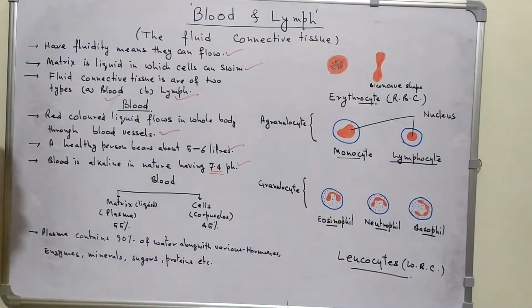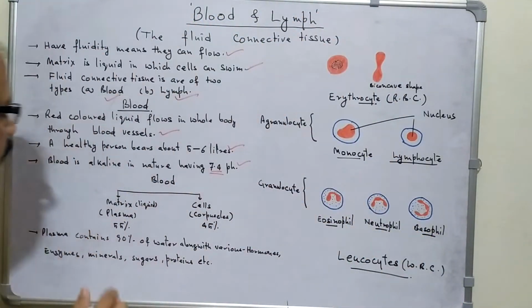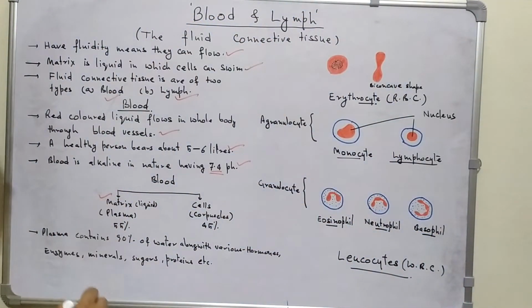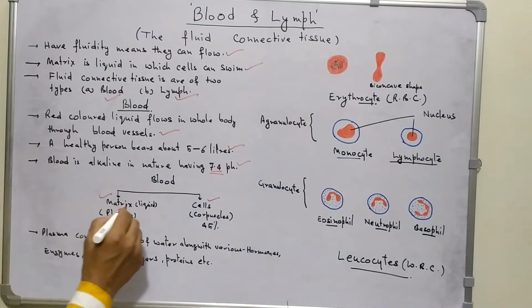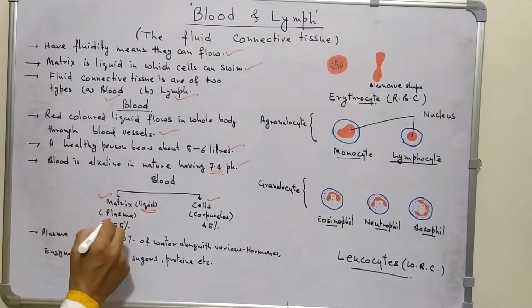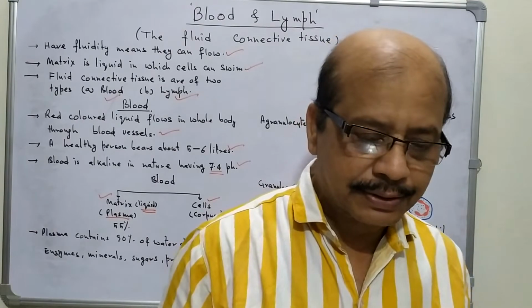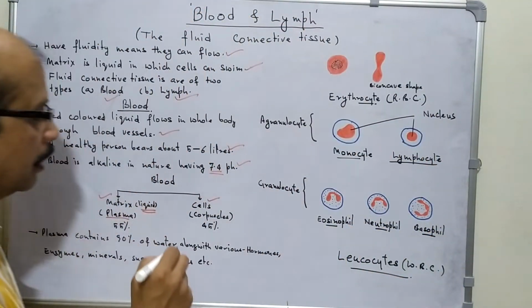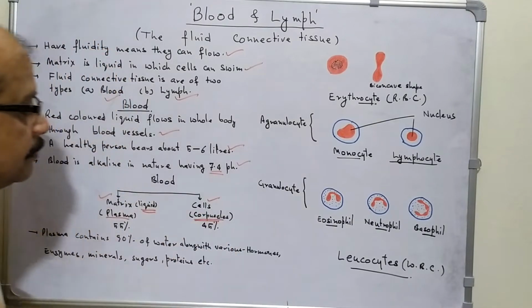Now you can divide the blood in two parts. First is its matrix and second is its cells. Matrix is, as you know, liquid and known as plasma. A special name has been given to its matrix, that is plasma. And cells are commonly called corpuscles.